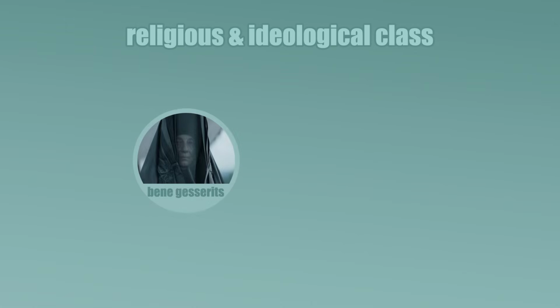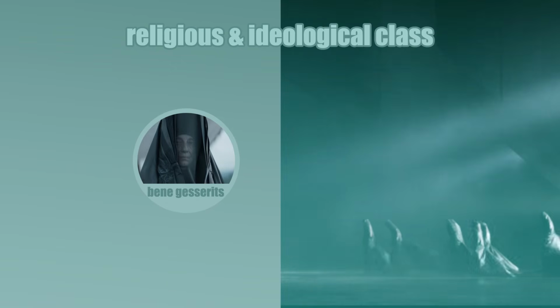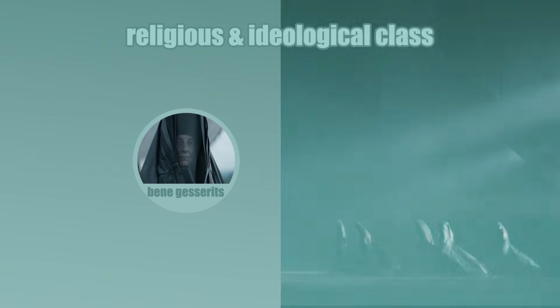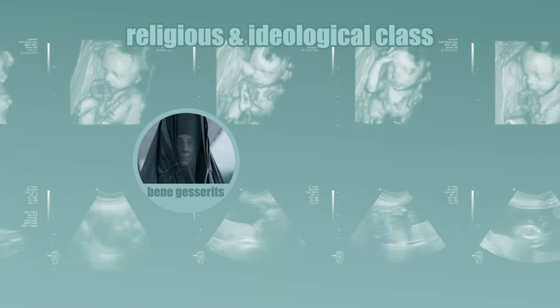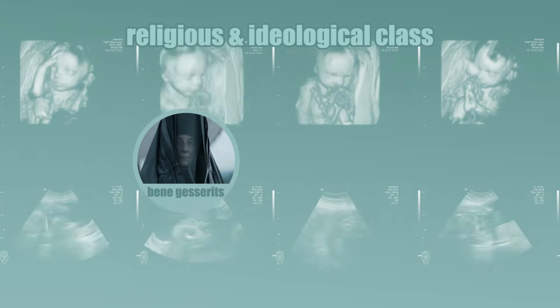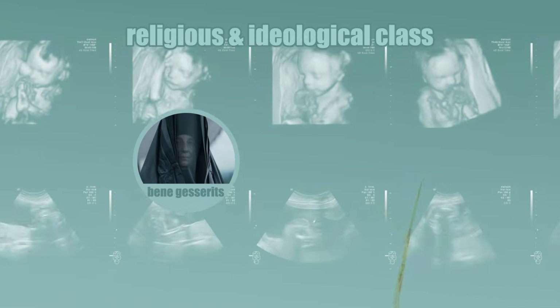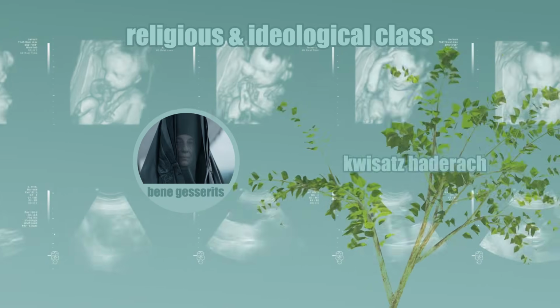This brings us to the religious and ideological class. The Bene Gesserits are a very influential religious sisterhood. They train their minds and bodies to influence and control others, and they can control their reproductive system, which is essential to their cause. That's because the Bene Gesserits achieve power through a secretive breeding program aimed at controlling the family trees of great houses to breed a superhuman man called the Kwisatz Haderach.